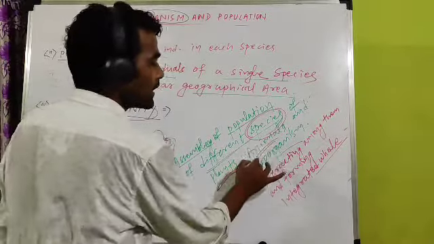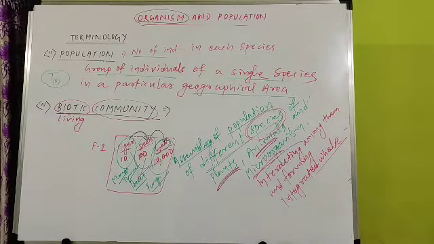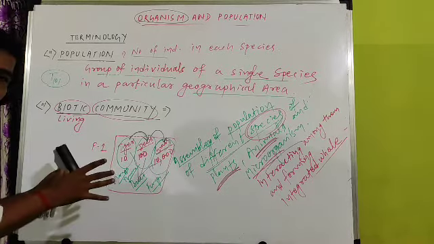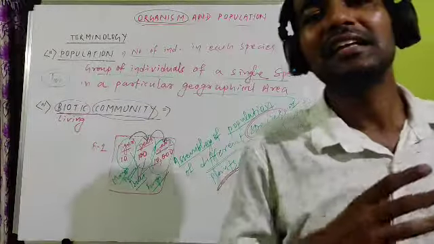Plant is living, animal is living, and microorganism, bacteria, is also living. So it is the assemblage or collection of population of different species of plants, animals, and microorganisms living together, interacting among themselves, and forming an integrated whole.